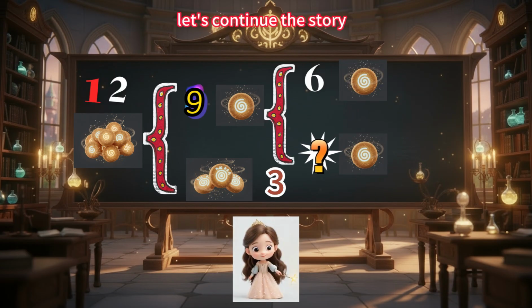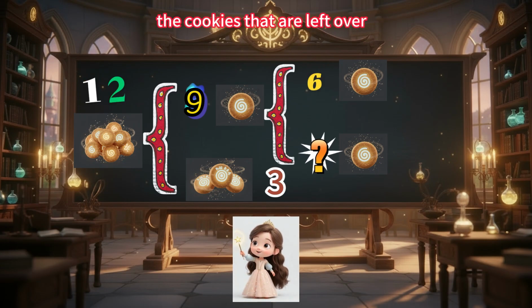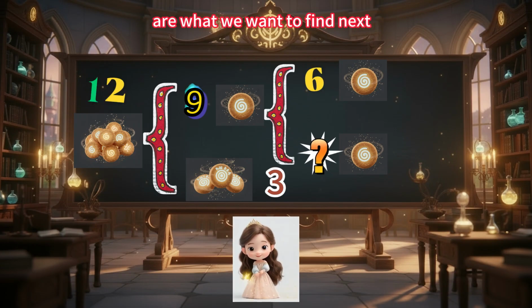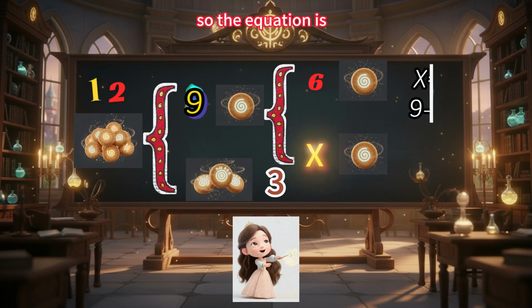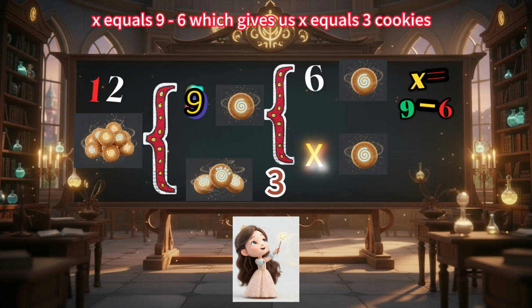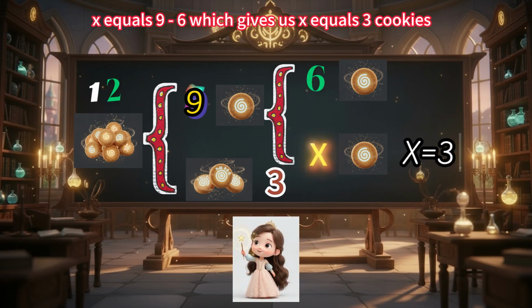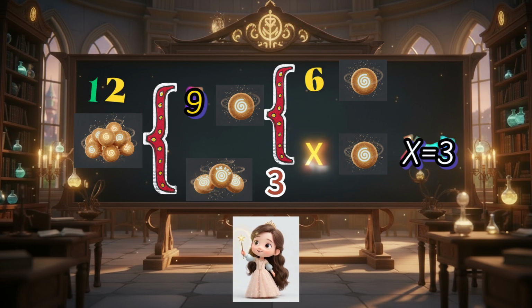Let's continue the story. Out of the 9 cookies, 6 were given to Boo Boo. The cookies that are left over are what we want to find next, so we can call this new unknown X again. So the equation is X equals 9 minus 6, which gives us X equals 3 cookies, and we're done! We've finished the calculations!